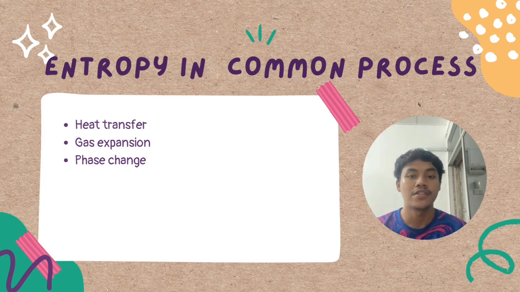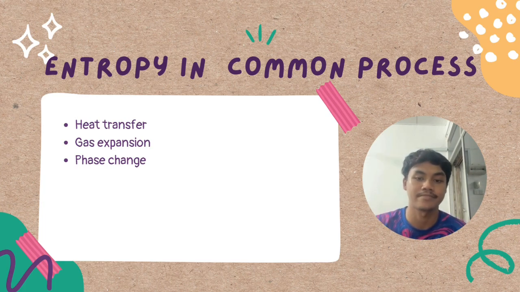Number 3, phase change. Phase change happens when a substance changes its state, such as from a solid to liquid or liquid to gas. During phase change, energy is absorbed or released without a change in temperature. The molecules become more spread out, so entropy increases. For example, when ice melts into water, entropy increases because the molecules are less ordered.